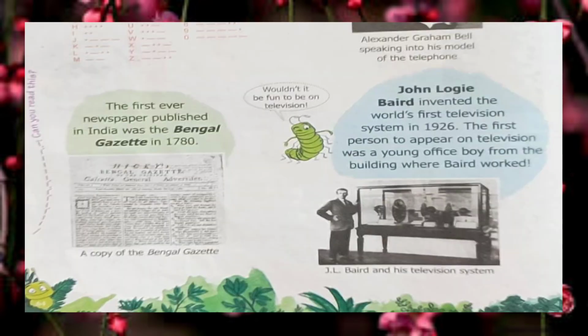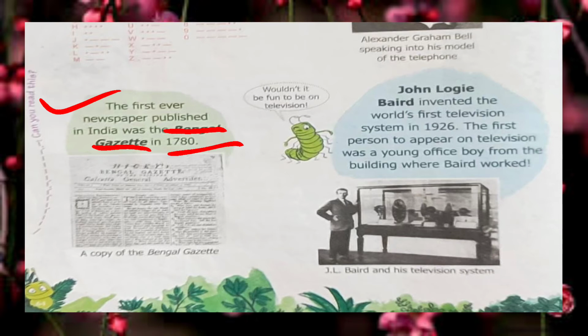I'm moving to the next. Do you know which one is the first newspaper that was published in India? It's very easy. Bengal Gazette. Bengal Gazette is the first newspaper that was published in India, in 1780. All right. The next is John Logie Baird.